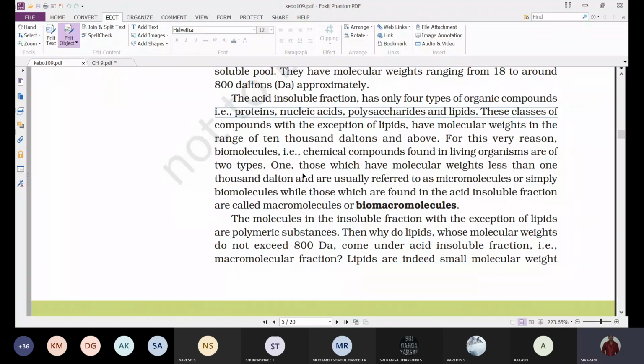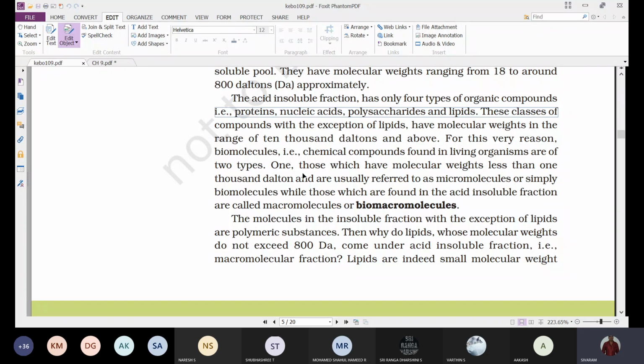The acid soluble fraction has thousands of different organic molecules, but the acid insoluble fraction mainly consists of only 4 compounds: proteins, nucleic acids, polysaccharides, and lipids.